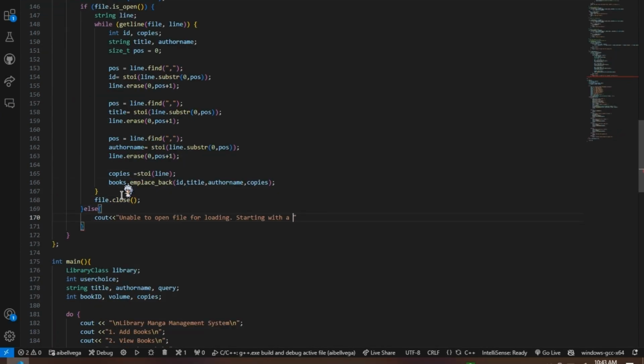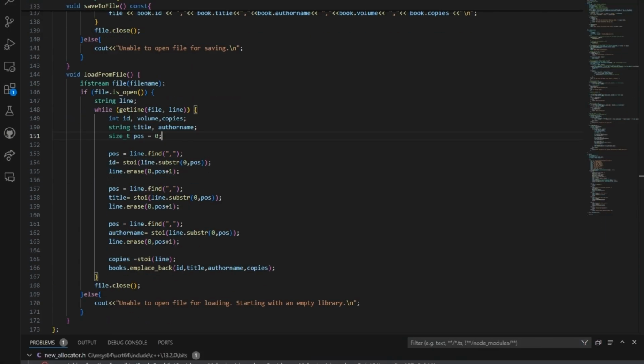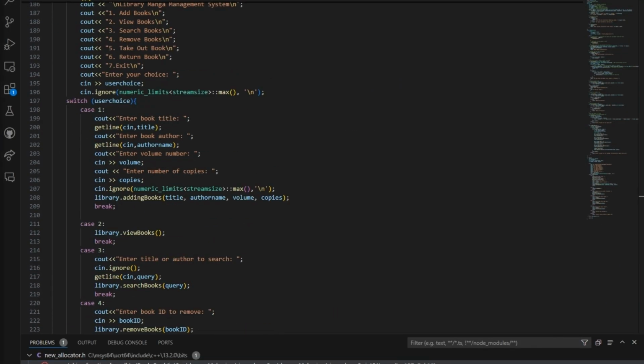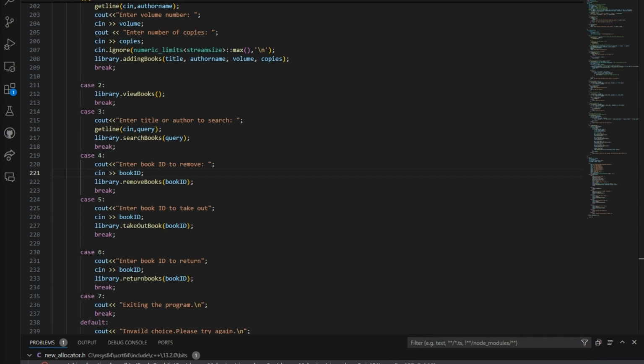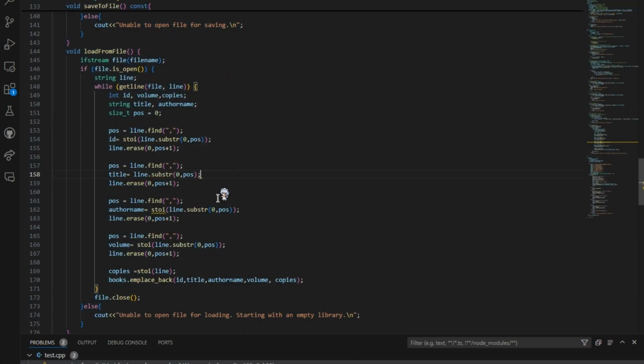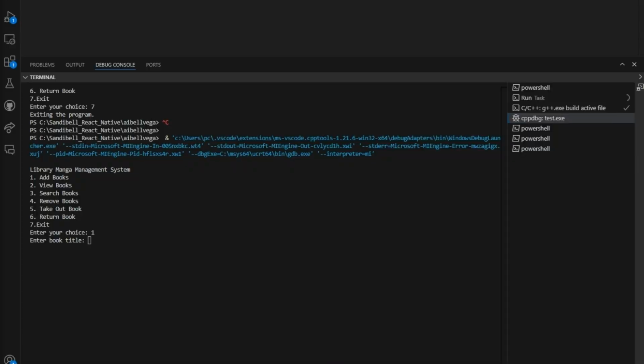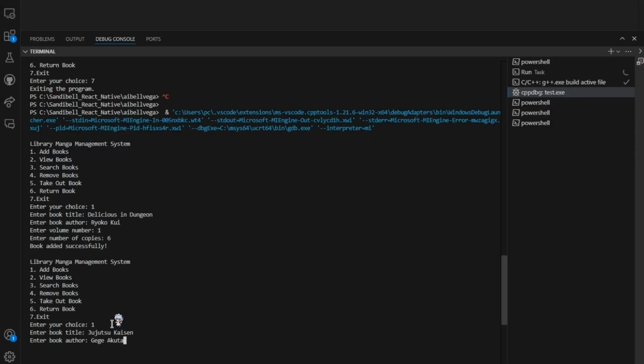This ensures that the search is case-insensitive. For example, if the user enters "One Piece" or "one piece", the system should treat them as the same query. After converting both the user query and the book details to lowercase, compare them to find matches.